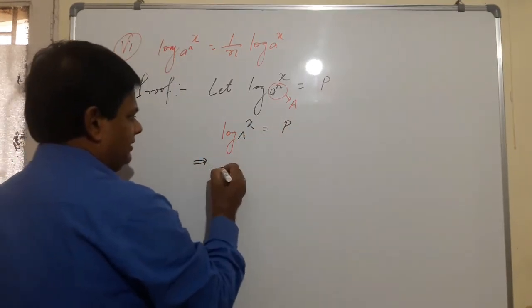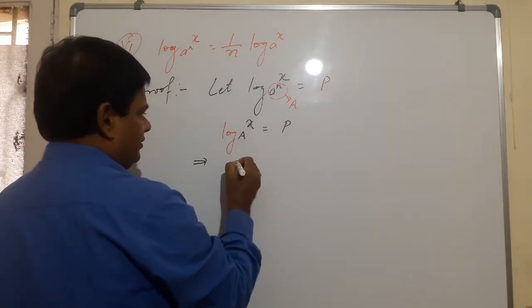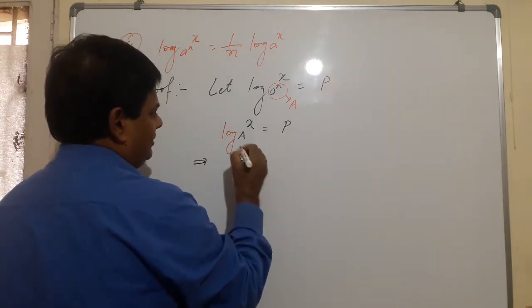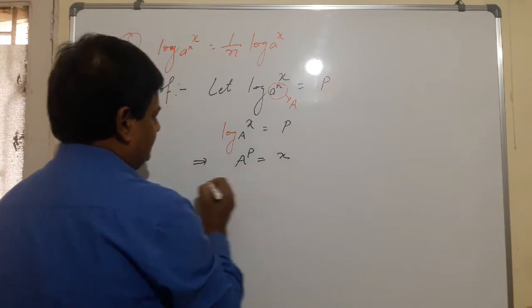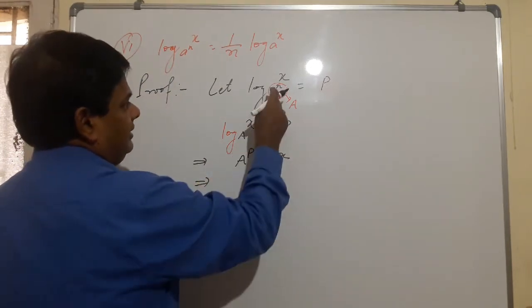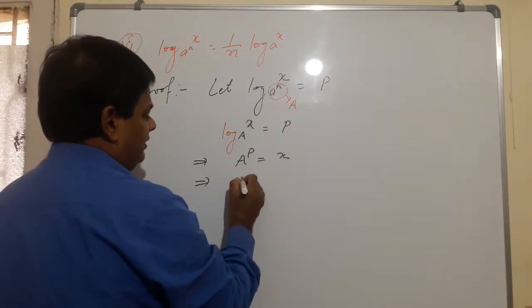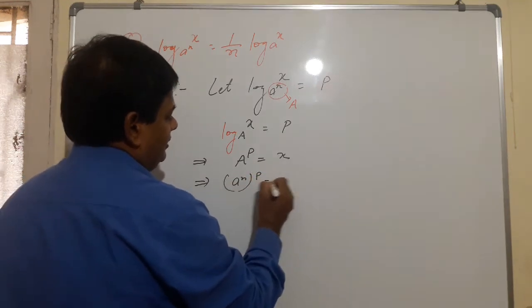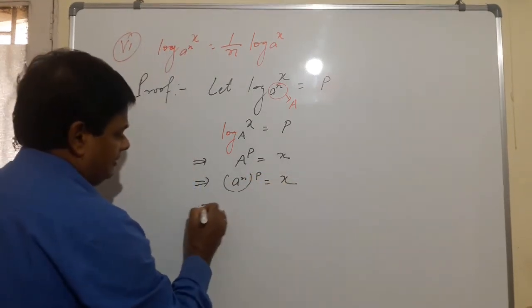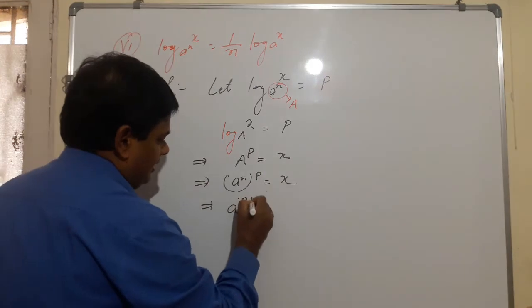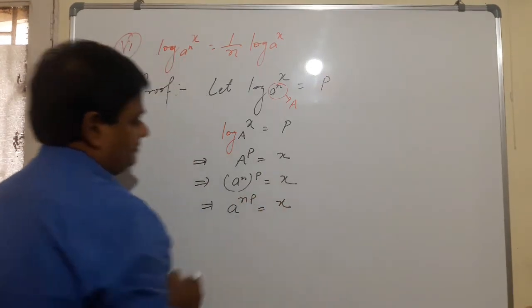So we can write like this, according to the definition of log, A raised to the power p equals x. So what is A? A is a raised to the power n, so a raised to the power np is equal to x.